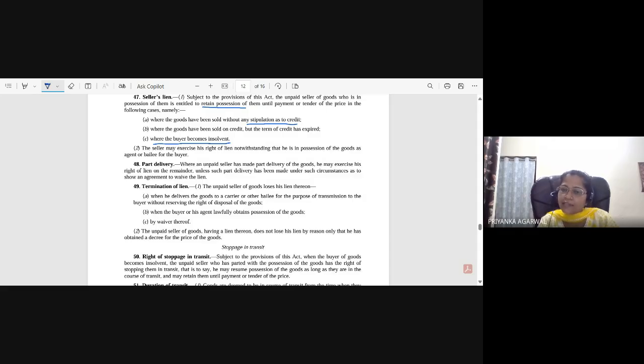That the caretaker is now holding the goods on behalf of Mr. B. So prima facie the seller is the agent of the buyer, and he is holding that good as a bailee for the buyer. So even if constructive delivery has already happened, and the physical possession is with the seller, and he is acting as an agent or bailee for the buyer, if the payment has not been made, then also the seller can exercise the right of lien.